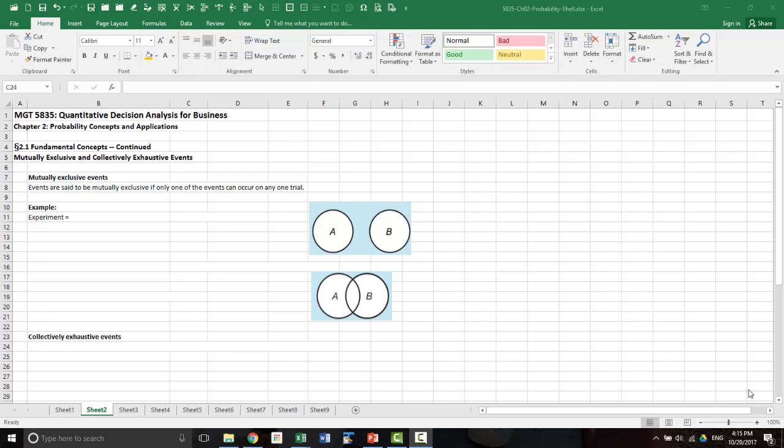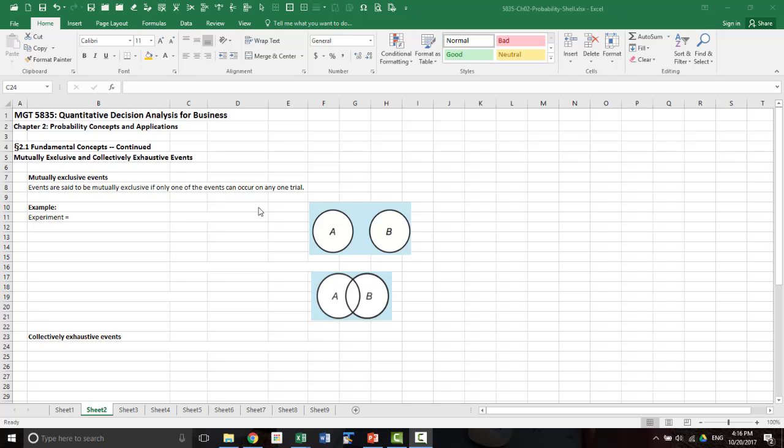Now let's look at some other concepts about probability of events and events themselves. The events can be thought of as mutually exclusive and collectively exhaustive. For that we need to understand what each of these concepts means. So events are said to be mutually exclusive if only one of the events can occur in any one given